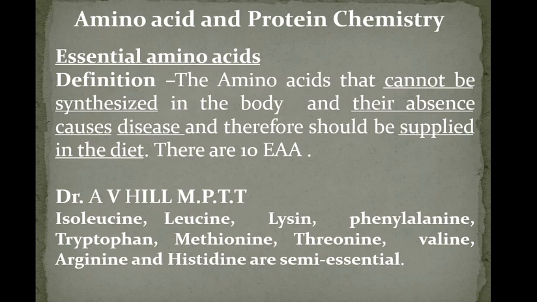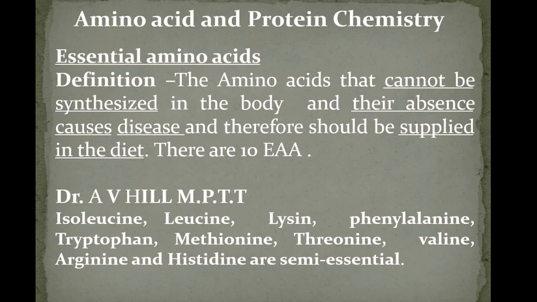So I said 8 are essential amino acids. To remember these essential amino acids, I have given a mnemonic, that is Dr. A.V. Hill MPTT. Dr. A.V. Hill MPTT you can remember. A.V. Hill MPTT are the first letters of the essential amino acids. Out of this, A and H, arginine and histidine, are semi-essential, and the rest of the 8 amino acids are essential amino acids.